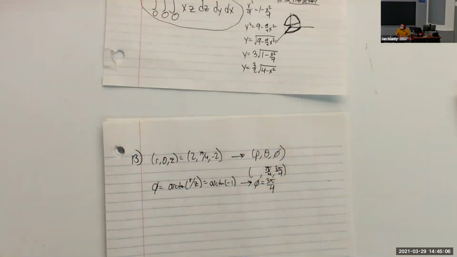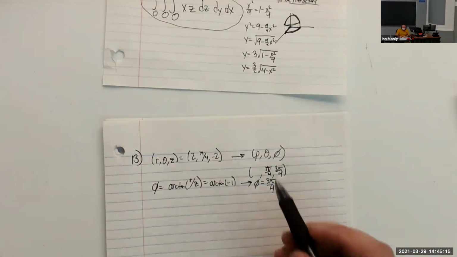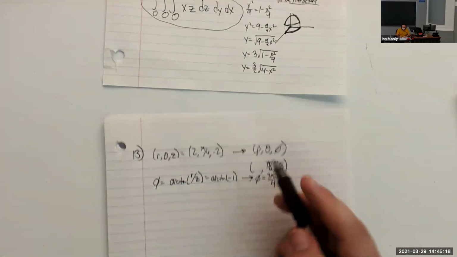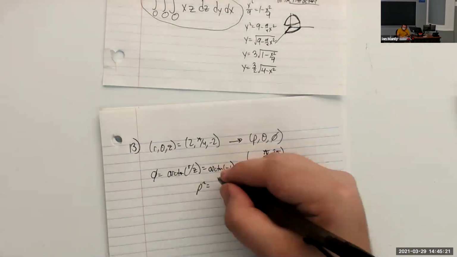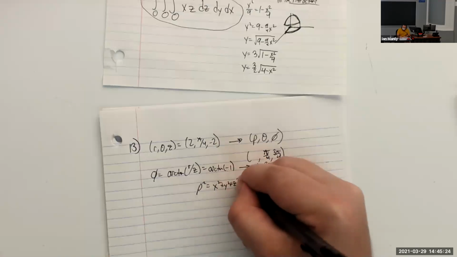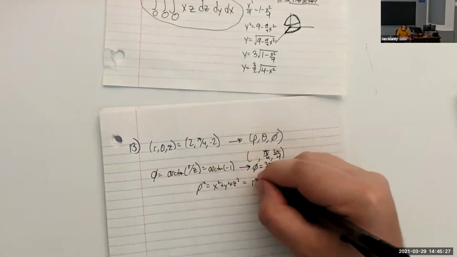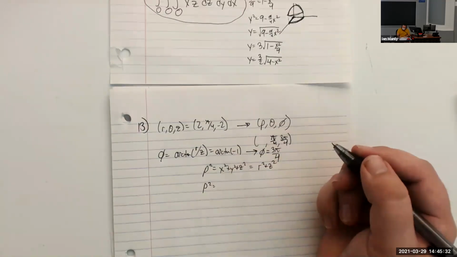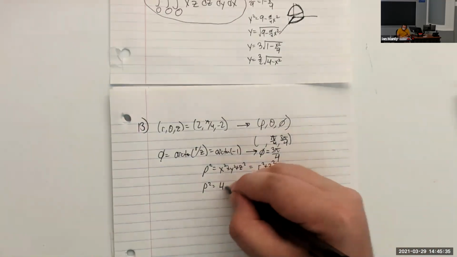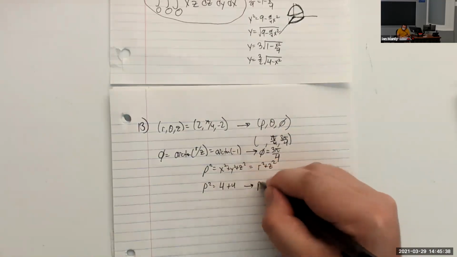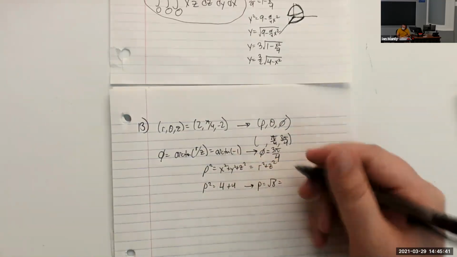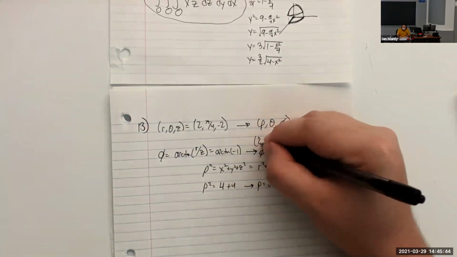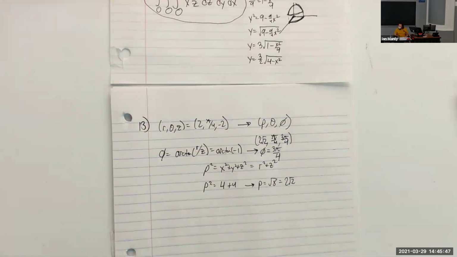We're going to have phi is 3 pi over 4. Oh, that already eliminates all of the other answer choices and only narrows it down to one. But in case it didn't, how would we get what rho is going to be? Well, it turns out that rho squared is x squared plus y squared plus z squared, right? But another way of saying this is rho squared is r squared plus z squared. So for this problem, we're going to have rho squared is 4 plus 4, meaning that rho is the square root of 8 or 2 root 2. So that will be our final coordinate right here.